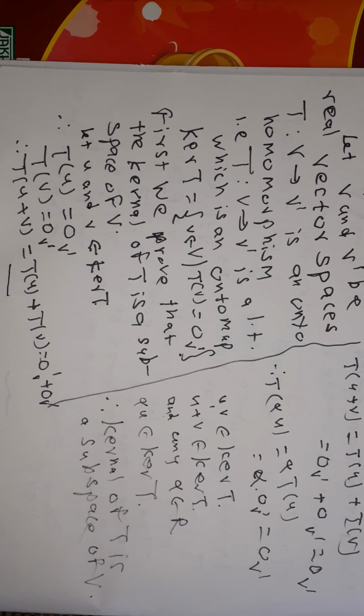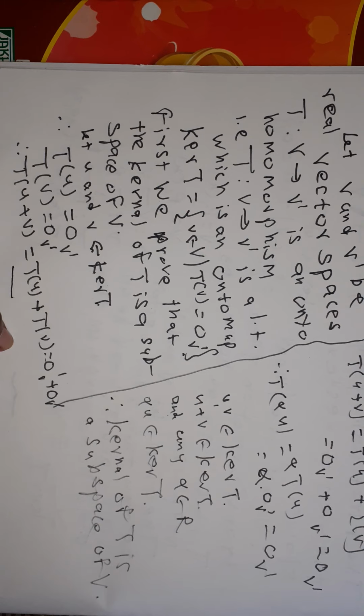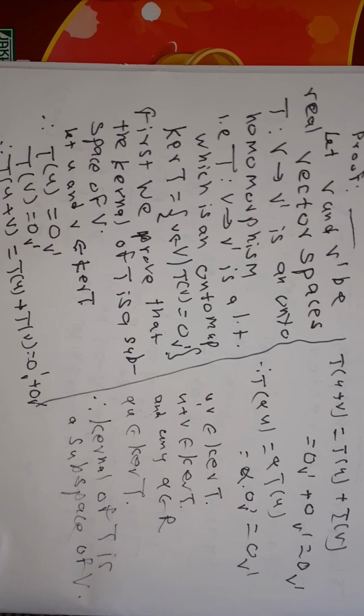We prove that if u belongs to W and v belongs to W, then u plus v belongs to W, and for any alpha belonging to R, alpha u belongs to W. We proved this fact here, and therefore kernel of T is a subspace of V.